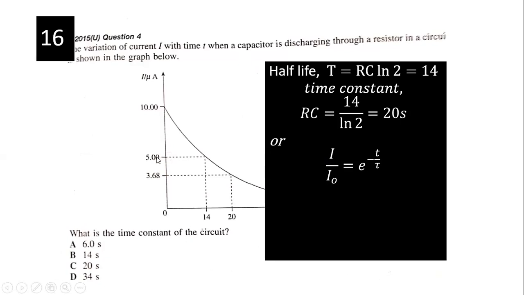Then look at your right. This one is halfway, 50% or half. And then you got 1.4. This one we don't know unless you can estimate. This is probably your RC, I think. Then calculate out 20.2 seconds.